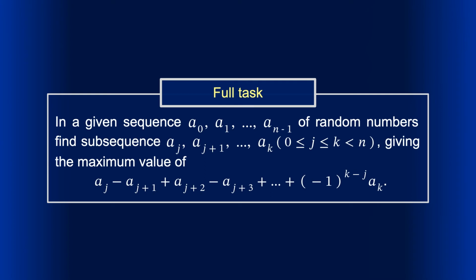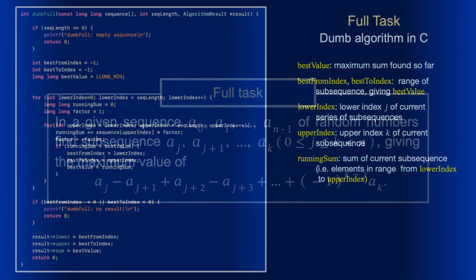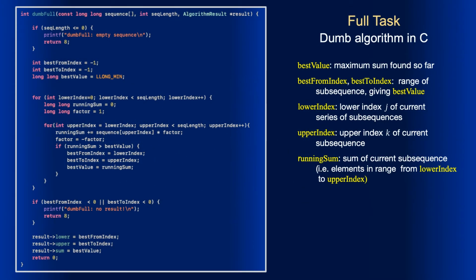As you hopefully remember, in the actual task from HackerRank, the signs are alternating, plus minus, etc. And again I suggest you think about implementing the algorithm before proceeding. For the dumb algorithm, the sign alternation doesn't make a big difference.